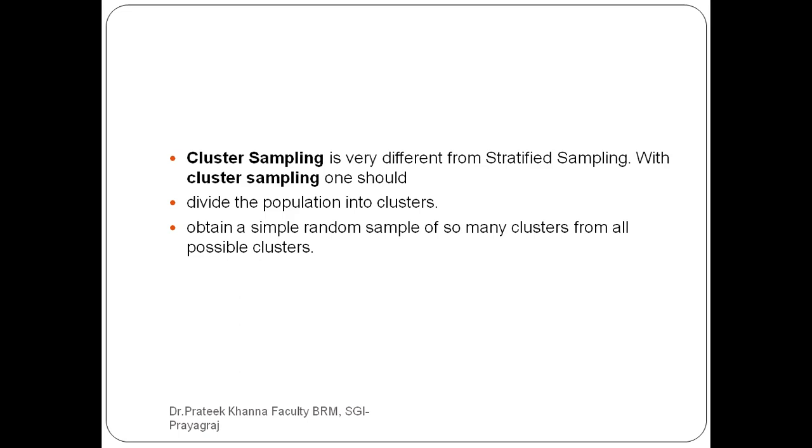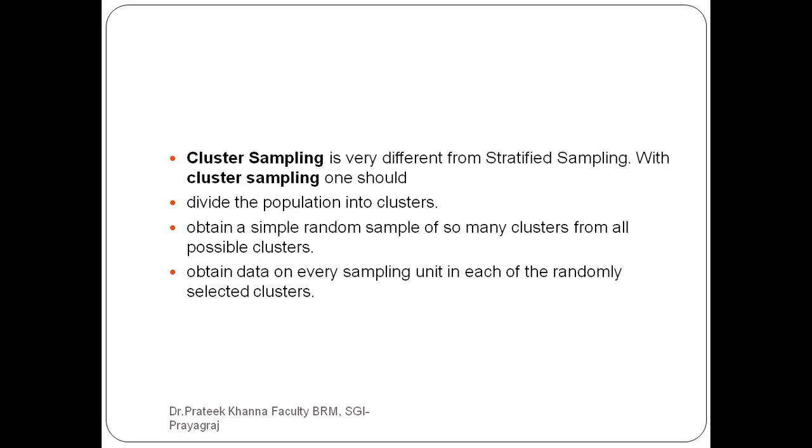Then obtain data on every sampling unit in each of the randomly selected clusters. Always remember this. These are the steps you always remember when you conduct cluster sampling.